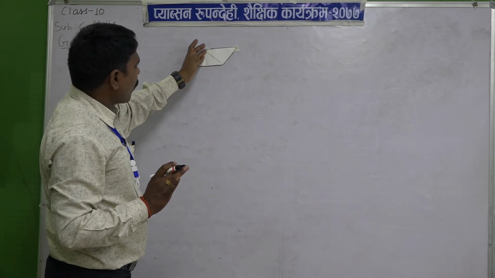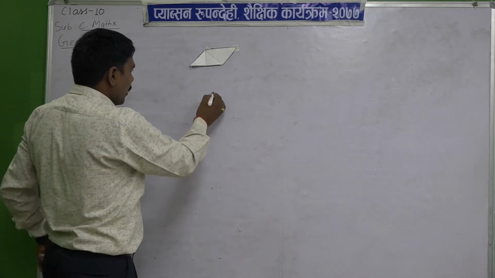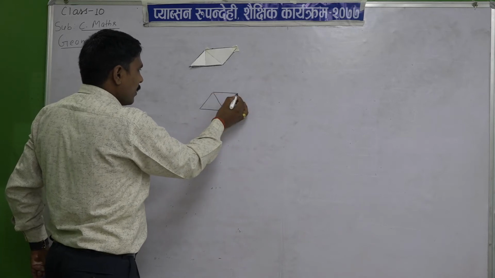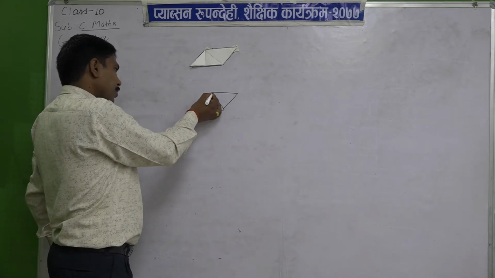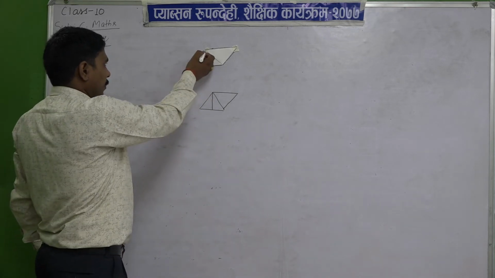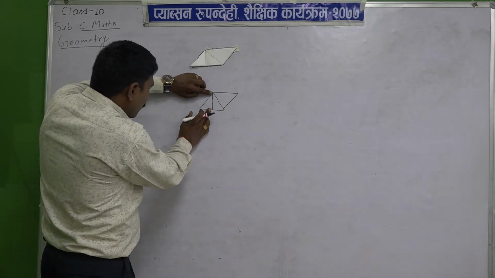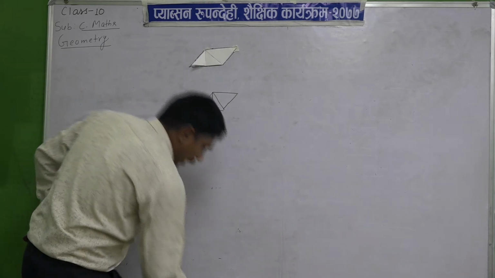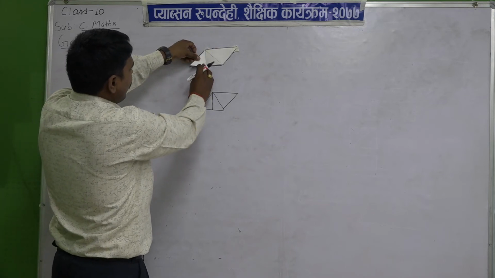If you draw one height from the vertex, here is one triangle, and another triangle you put here, in this way, same size. Then draw a height here, and cut this part, you can remove this part. See, here I have one part equal with this part, here I have one triangle.